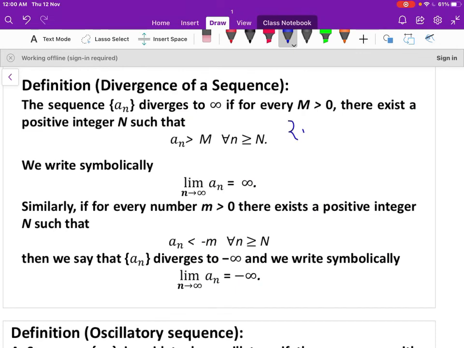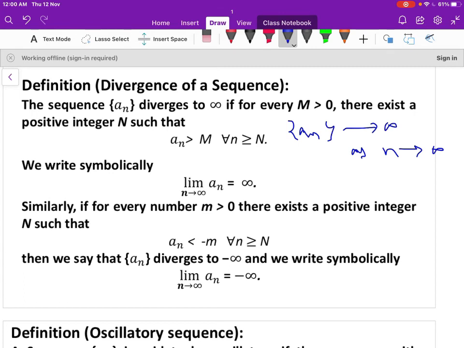Suppose the sequence a_n approaches infinity, which is not a real number, as n tends to infinity.